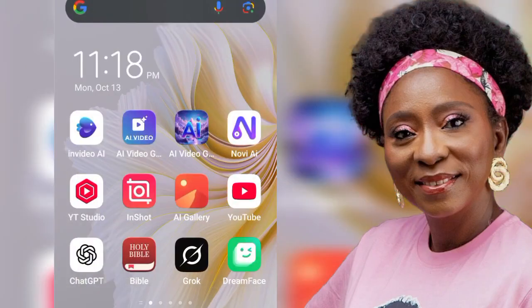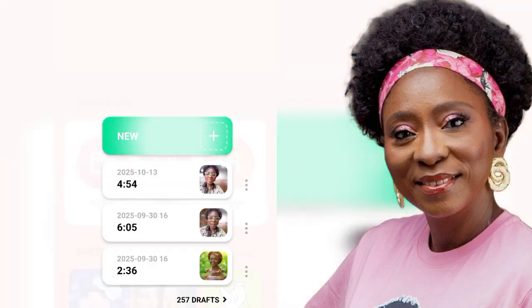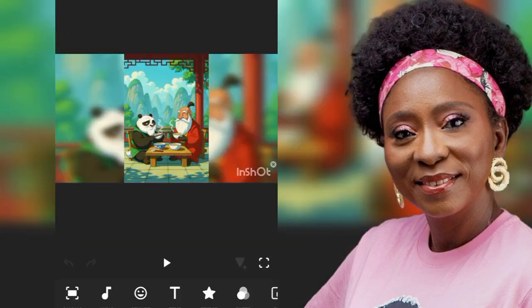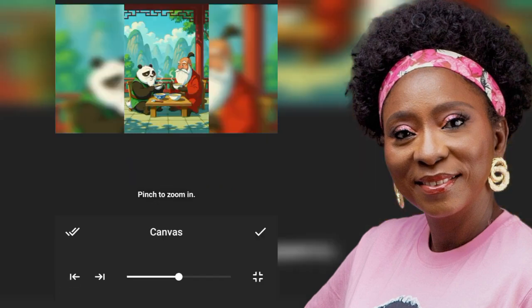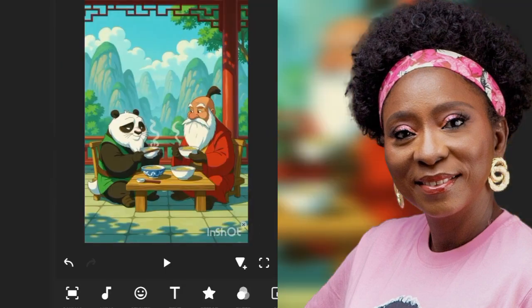Then you will see it pop up in your gallery. You could just go to InShot, which is what I use, and then you can pick the new videos. As you can see here, you pick that, and you can see you already have the 2 videos, right? Let's change the canvas so that you can see here. So it picked it up. Of course, you can remove the watermark by watching an ad.